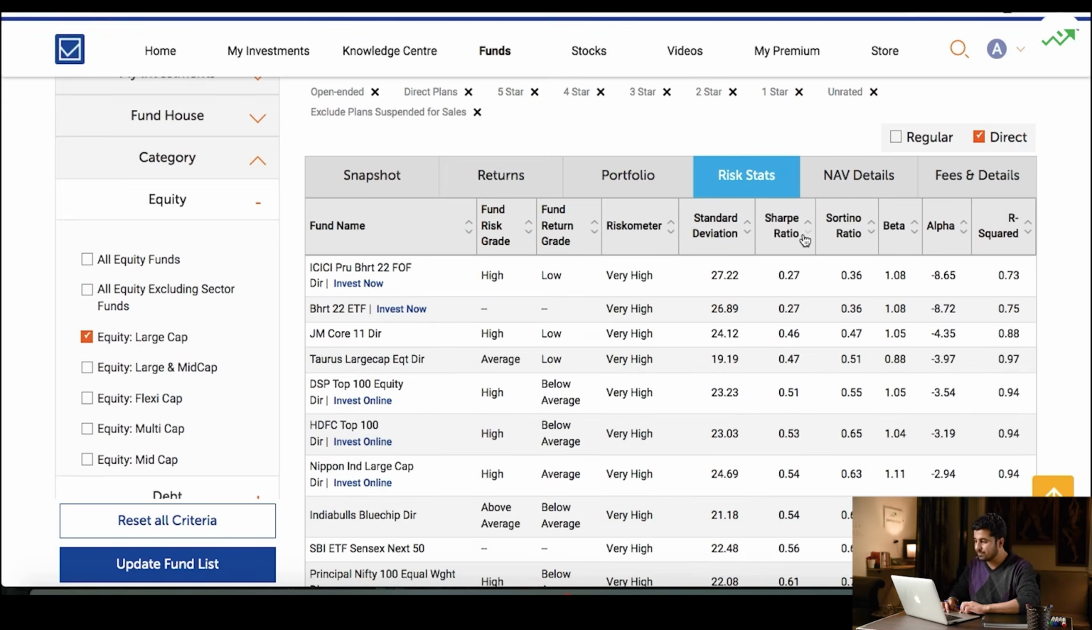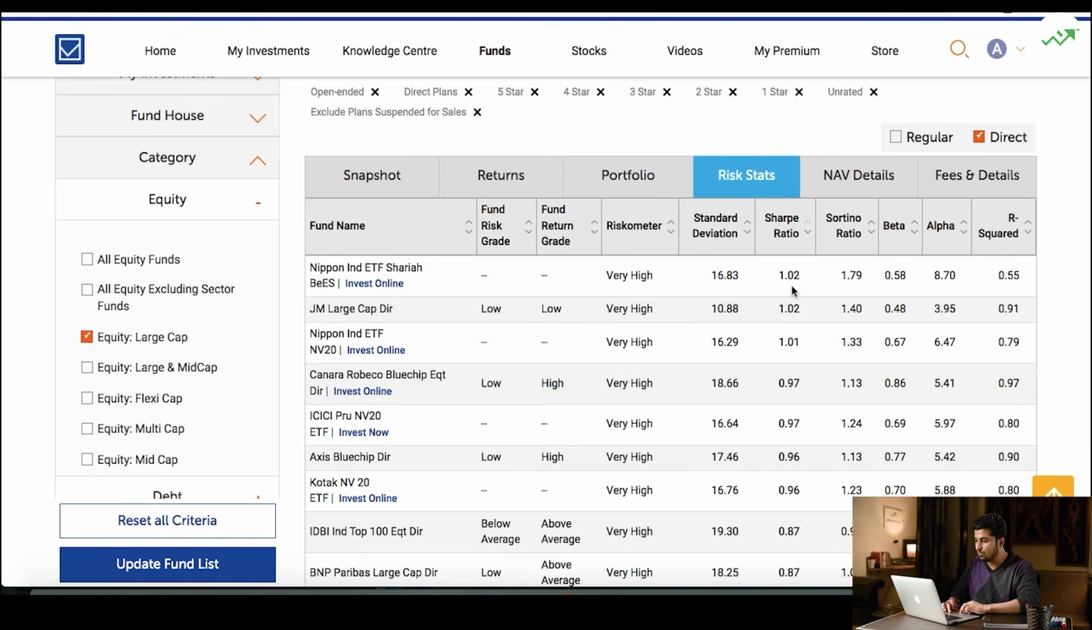The range of Sharpe ratio goes from 0.46 to 1.02. So the one with 0.46 as the Sharpe ratio has given the lowest return, the lowest reward. The one with 1.02 as the Sharpe ratio has given the highest return, the highest reward.